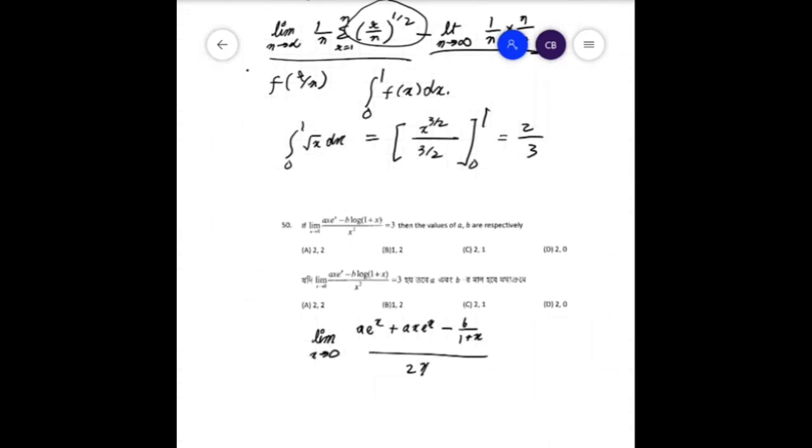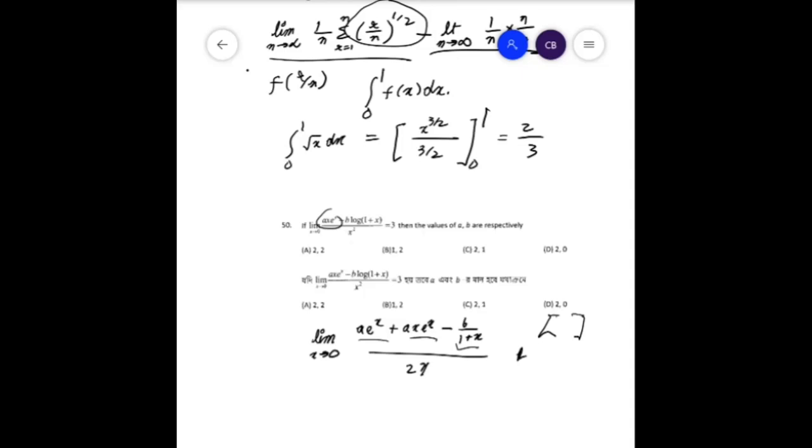Now that is just simply applying L'Hopital's rule. Now L'Hopital's rule is not applicable in class 11th and 12th board, but you must use it in competitive exams sometimes, just to save time. So you take the derivative of a x e to the power x. This gives us 2 terms, and b log of 1 plus x obviously gives us this term. So this is what we get from applying L'Hopital's rule one time.